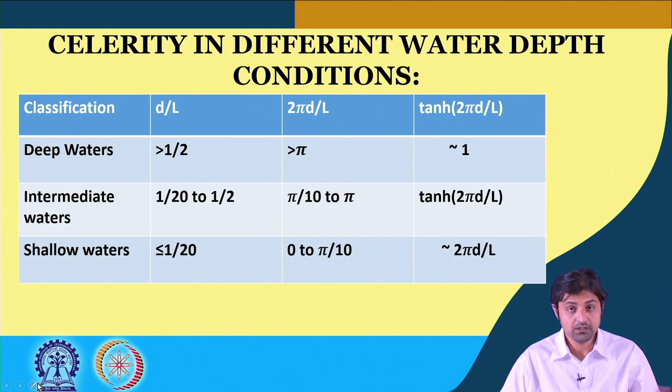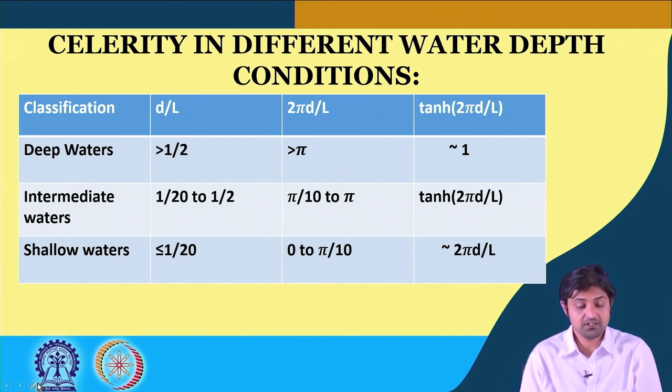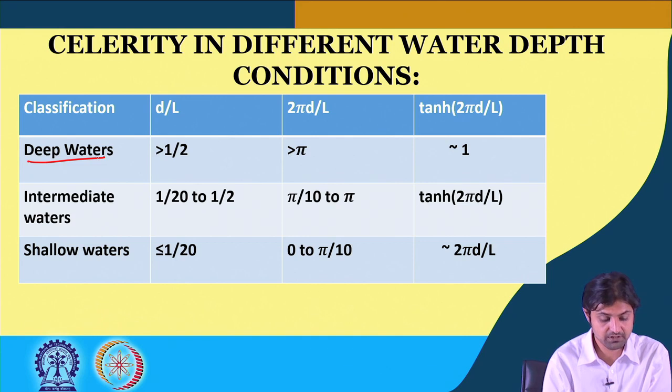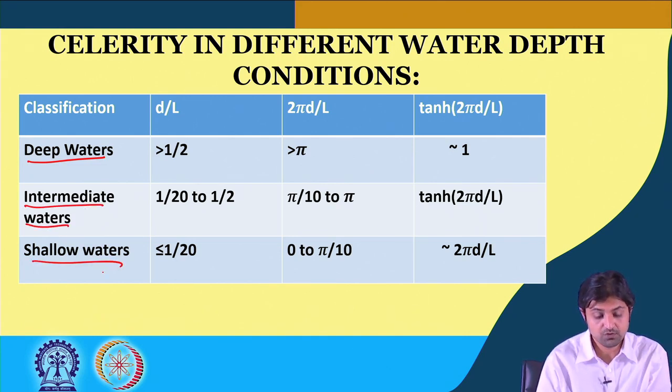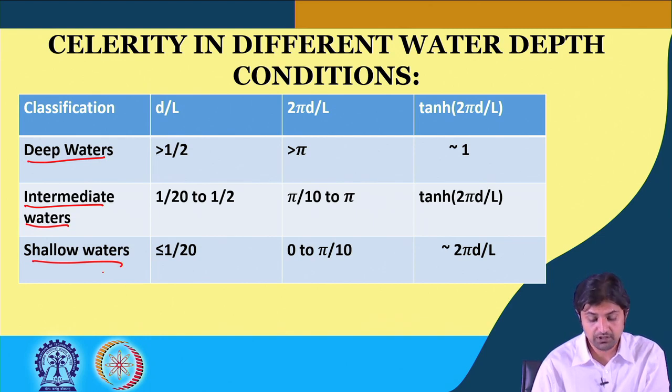All right. So this is a table, but first, without going into too much detail, I would like to say there is something which we have said: deep waters, intermediate waters, and shallow waters. So what is the definition of deep water? Deep water means that the depth of the water divided by the wavelength of the wave, d by L, is greater than half.